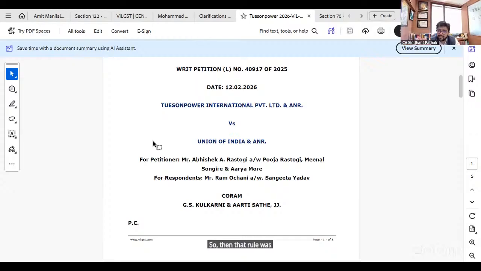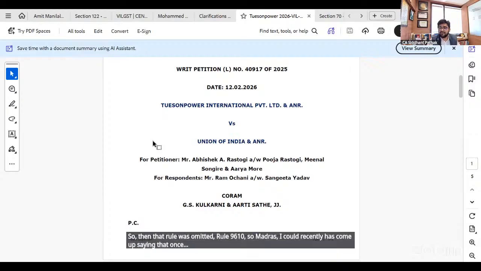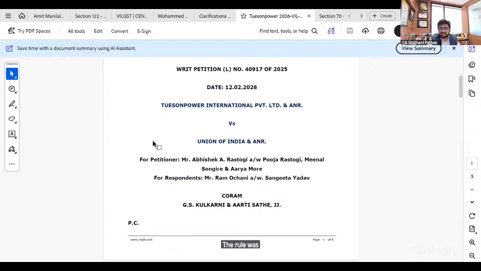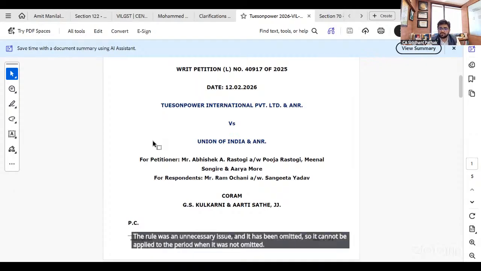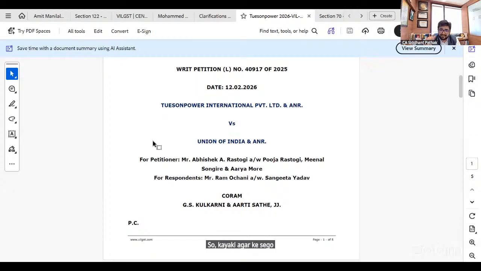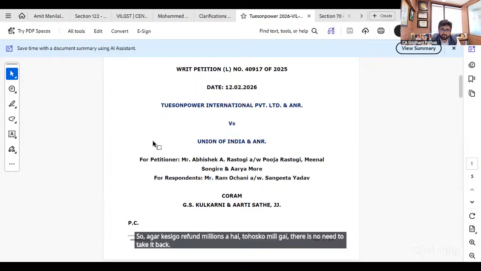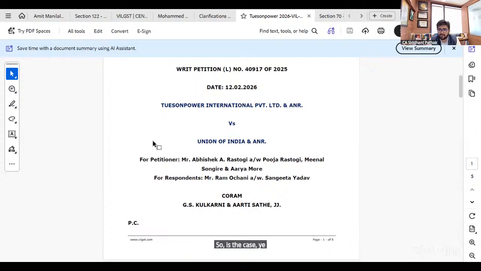Then that rule 96(10) was omitted. So the Madras High Court has recently come up saying that once the rule was an unnecessary issue and it has been omitted, it cannot be applied to the period when it was not omitted. There they have said that if someone has got a refund, they have got it, there is no need to take it back. So this judgment you can also rely upon in 86B cases.